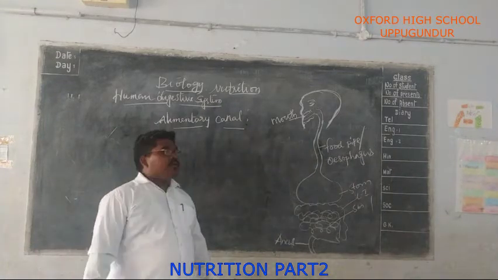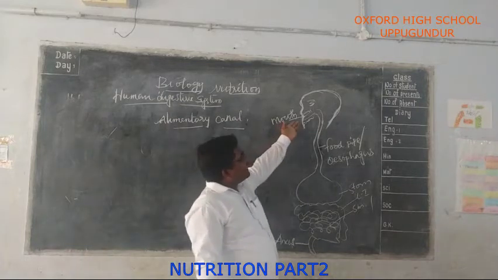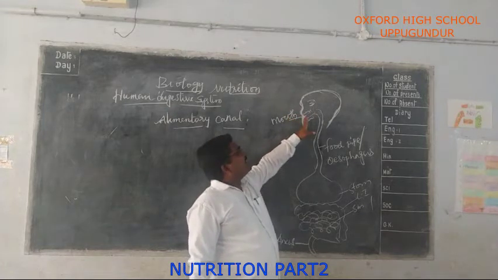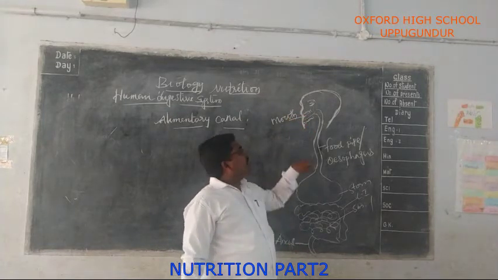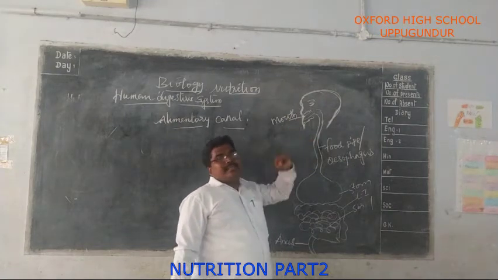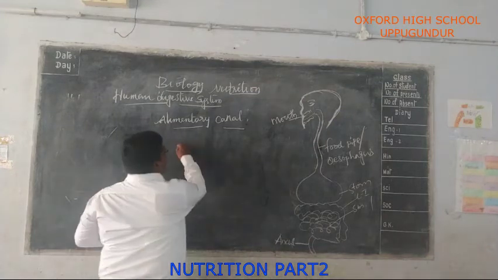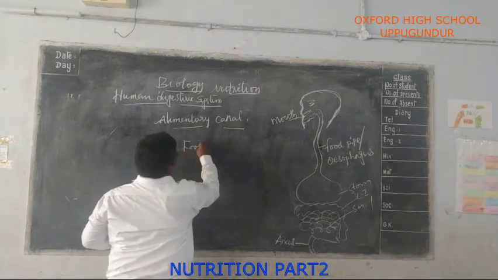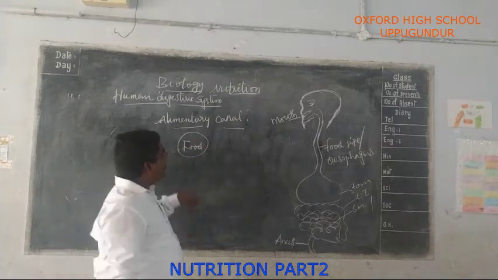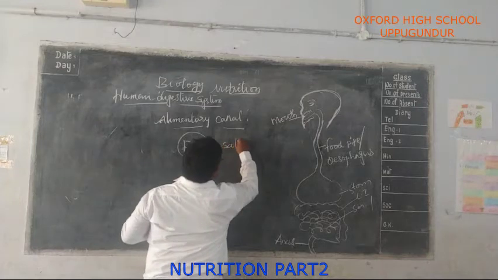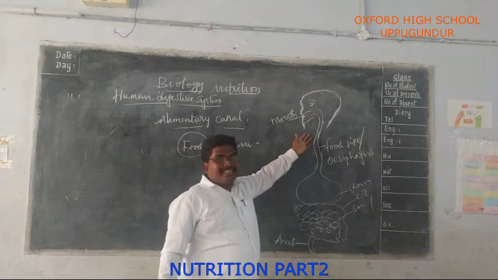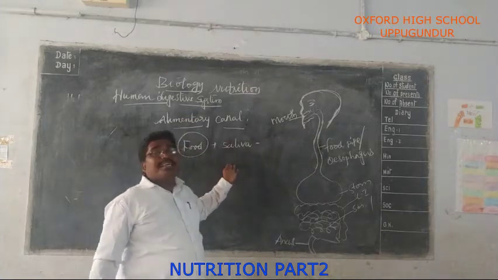Now the food is cut and crushed by the teeth in our mouth and mixed with saliva to make it wet and slippery. When we take food into the mouth, it is mixed with saliva.